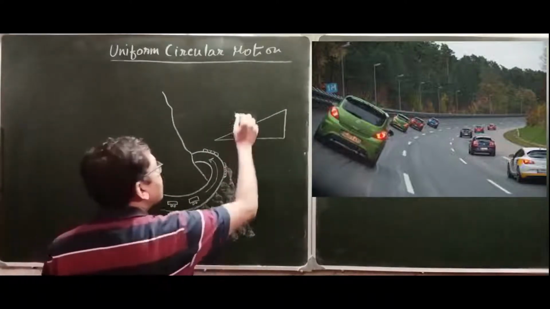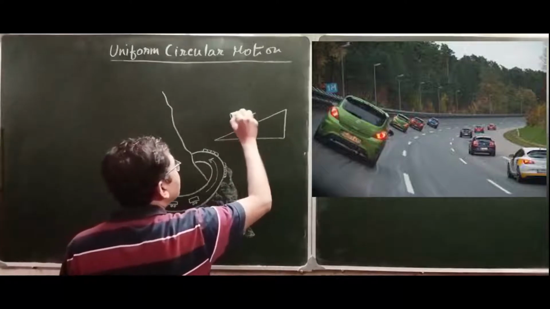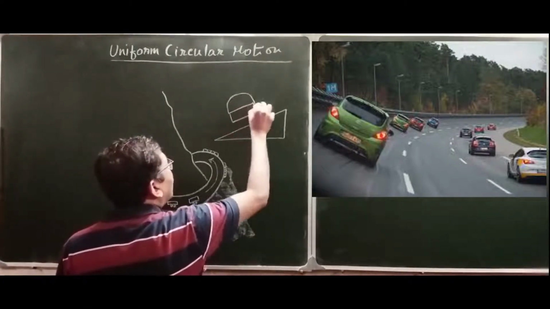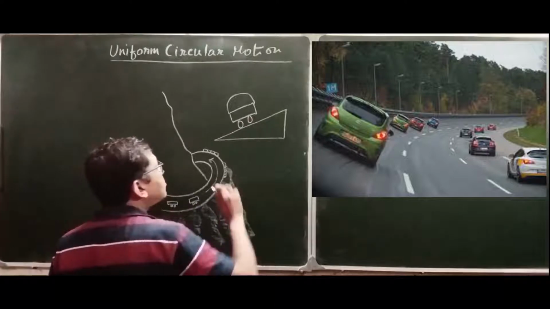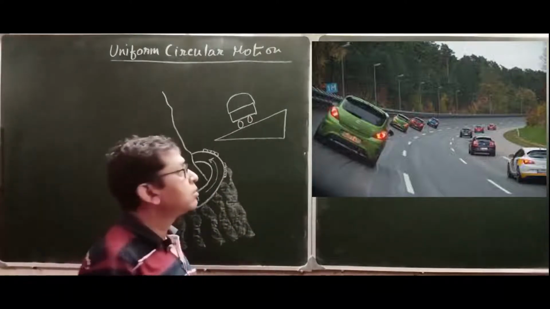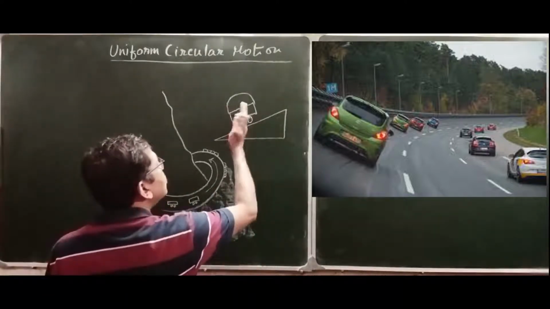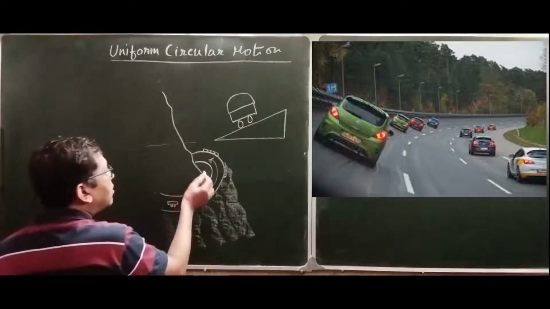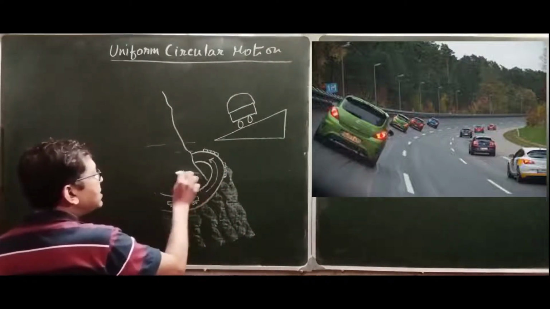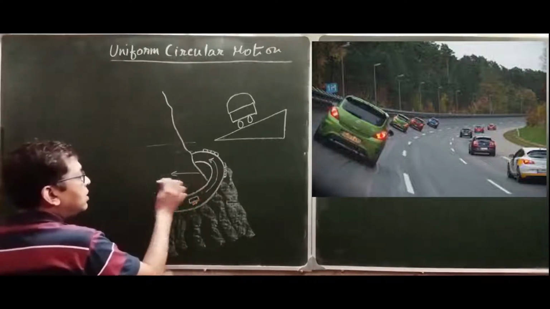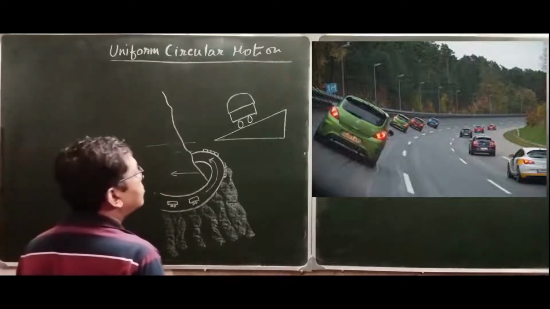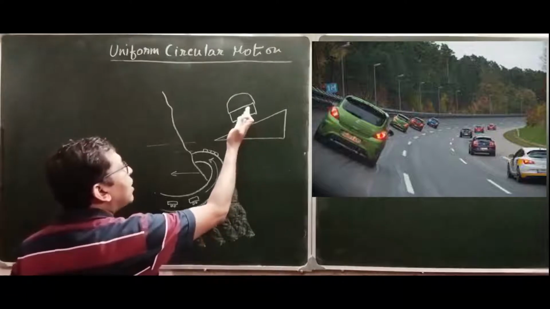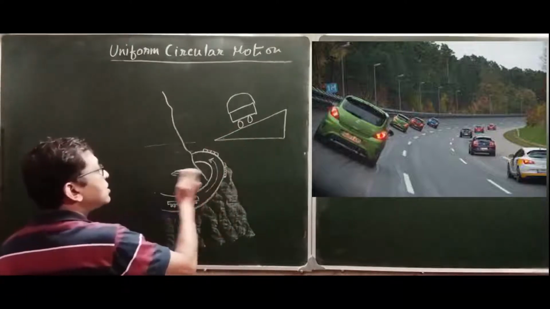so that when the vehicle is on the road, automatically the vehicle leans towards the center, because this is the turn, so its center is somewhere inside the curve. So automatically the car leans towards the center of the curve.